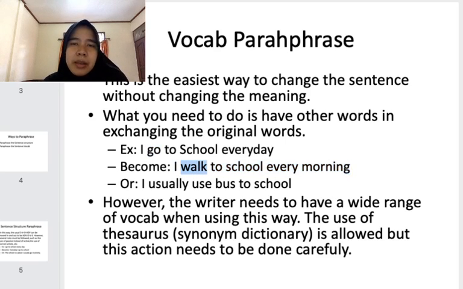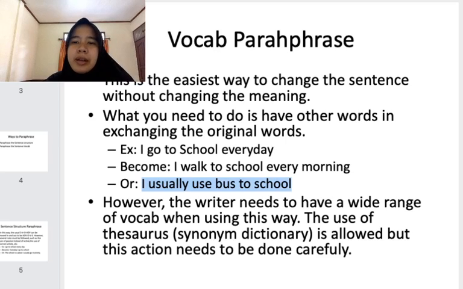Actually, they have the same meaning, even though different in context, because the first one is very general. You are going to school, and people will not know what kind of method you use to go to school. And then this one is I walk to school. It means you use your foot when you go to school. Or this one, I usually use bus to school. It has the same meaning, only different in context saja.